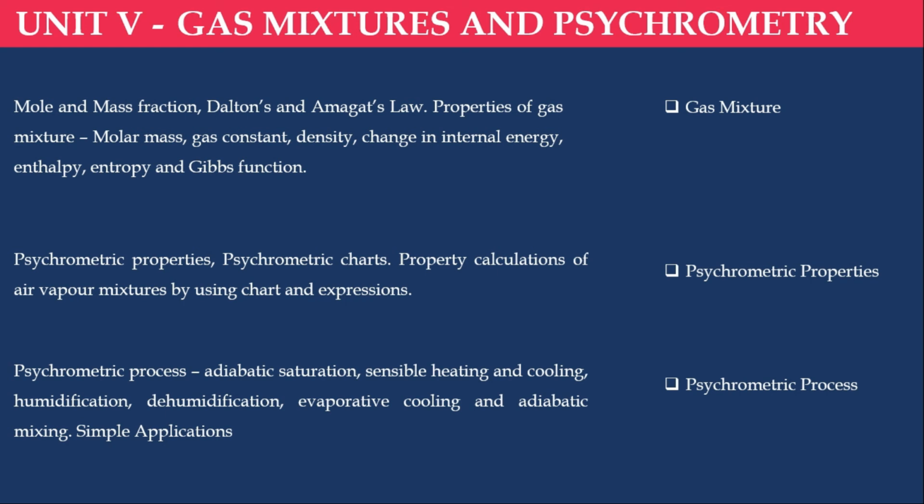Unit 3, we have again completely problematic, where we have derivation to find out efficiency of Rankine cycle as a theory part. And unit 4, completely derivation part. So we can say it's a theoretical part, it's not problematic. Unit 5, we have 50-50. Gas mixtures is completely problematic part, and psychrometry we have theoretical part as well as problematic part, where psychrometric properties is problematic and psychrometric process is theoretical part.